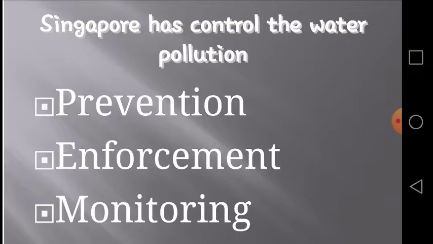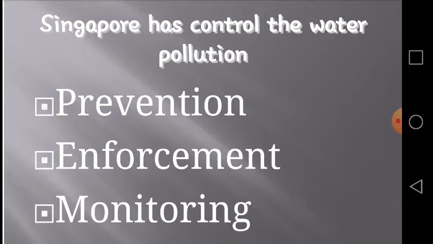So they took preventive measures, and besides this they made some laws for the enforcement of pollution control. The PCD, the Pollution Control Department, ensures that all water wastes, both domestic and industrial, are discharged into the public sewage system, and industrial waste has to be pre-treated to prescribed standards. Offenders who dump untreated waste or sewage into the water can be prosecuted by law. So the Singapore government made some laws to enforce the control of water pollution.